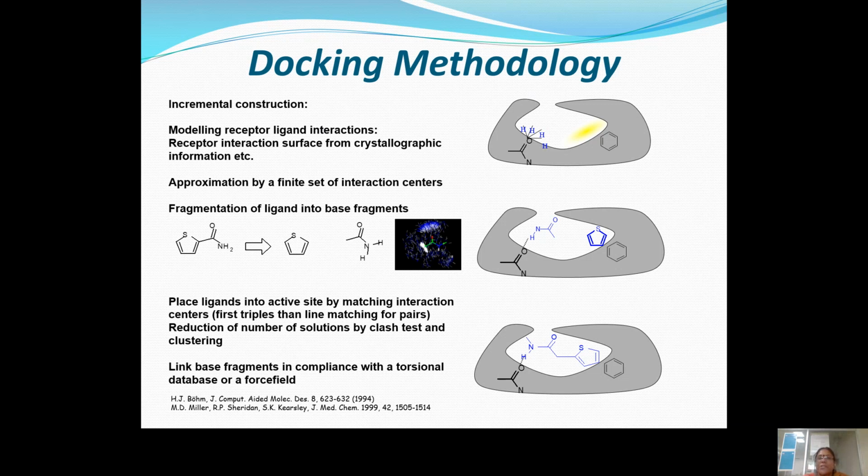In incremental construction, based upon the structure, we can get the active site points. Based upon the active site points, the templates can be activated. From this, we go with incremental construction, and the ligands can be built from base fragments. All the individual fragments are built, and by joining them, our ligand can be created.